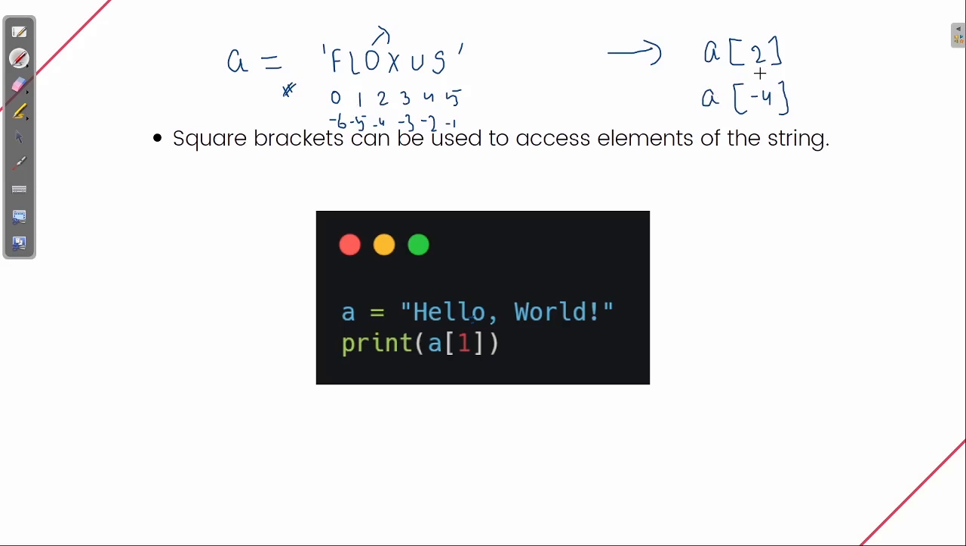Sometimes, to access the last value, I don't know the size of the string. Suppose I don't know the size of this string and I want to print the last character. It's very simple. You don't need to know the size of the string. You can just write a -1 and it will print the last character. I hope it is clear to you all how we do indexing and how you can access the elements. It is very simple.